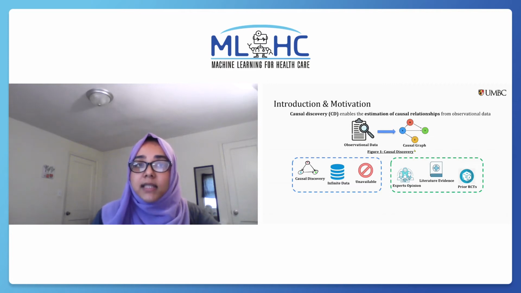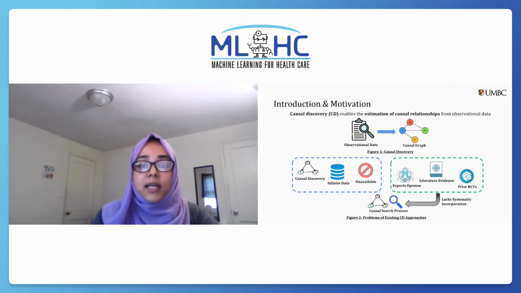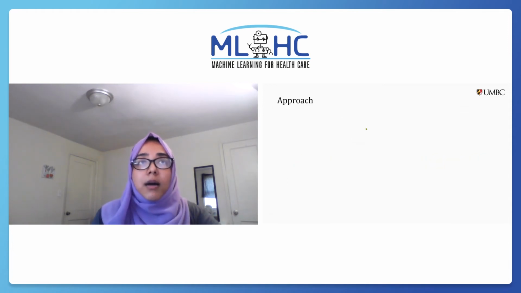However, most of the existing approaches lack a systematic way to incorporate the prior knowledge during the causal search process. Thus, in this work, we propose a novel framework KCRL that utilizes prior knowledge as constraints during causal discovery. This significantly improves performance by reducing the search space and also enabling a faster convergence to the optimal structure. Now I will discuss the working procedure of our proposed framework.